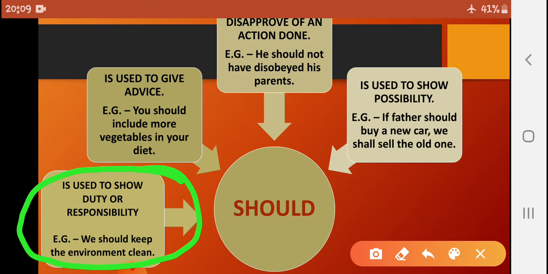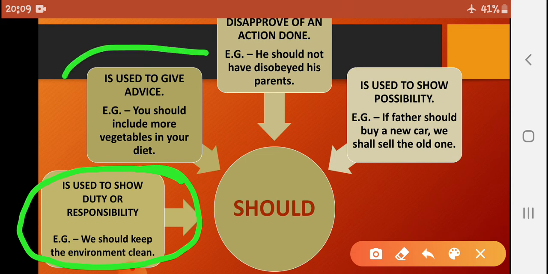For example, we should keep the environment clean. It is the duty of every individual that we should keep our environment clean. We should not harm the poor, we should not tease animals. This is the duty of each and every individual. So we should perform our duty in true letter and spirit, right?